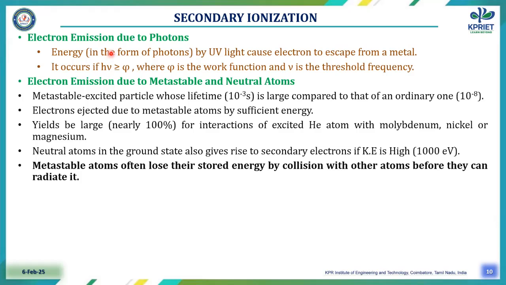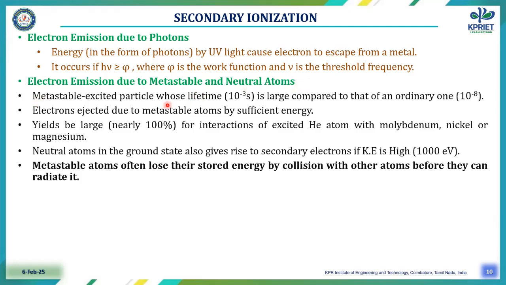Second, electron emission due to photons. Energy in the form of photons, by applying UV light, causes an electron to escape from a metal. It will occur if the photon energy, Planck's constant times frequency, is greater than the work function. Next, electron emission due to metastable and neutral atoms.